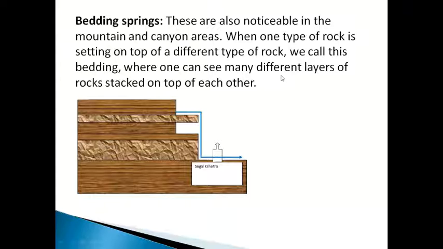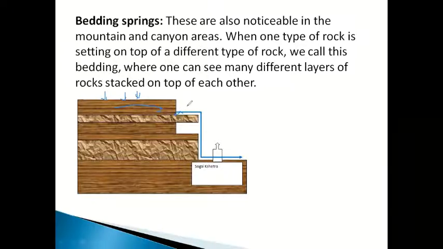So whatever water percolates from the ground will recharge the ground, and from here the stored water will come out, where the contact between the impervious layer and the pervious layer is there. From this point the water will come out as a spring.